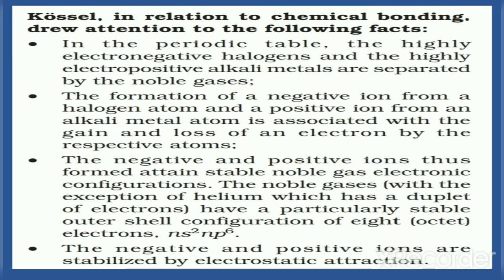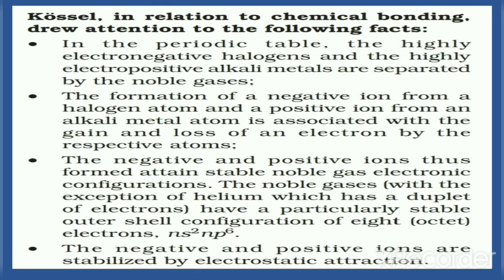Now consider the third point. The positive and negative ions thus formed attain stable noble gas electronic configurations. The noble gases, with the exception of helium, have a particularly stable outer shell configuration of 8 electrons, that is octet configuration, ns2np6 outer electronic configuration.